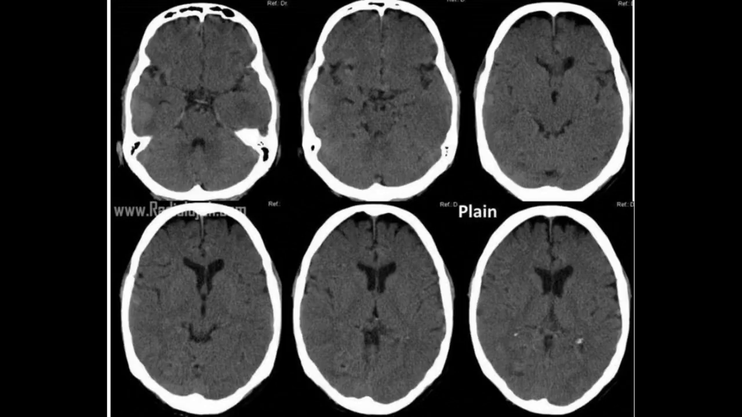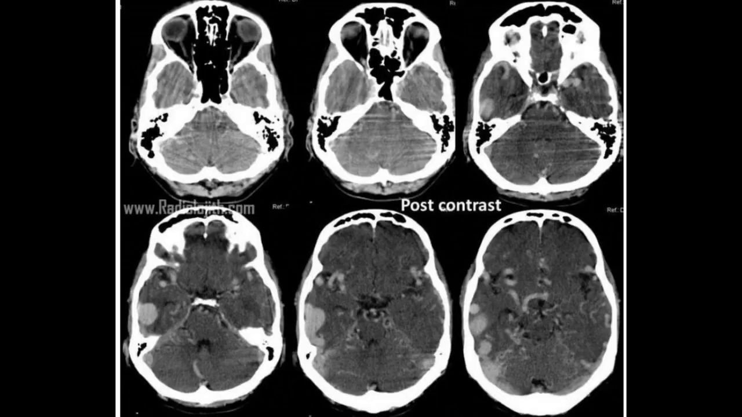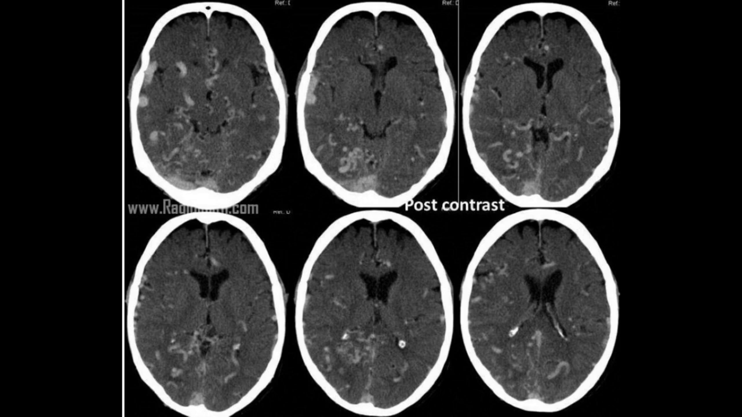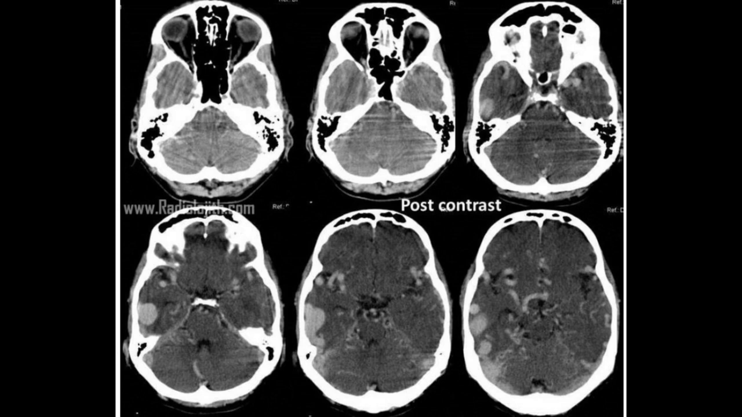Plain CT shows an ovoid hyperdense lesion in the lateral half of the right temporal lobe. After IV contrast, this turned out to be a large vascular lake with mild perilesional edema around it. More prominent right sigmoid and transverse sinuses are also noted.